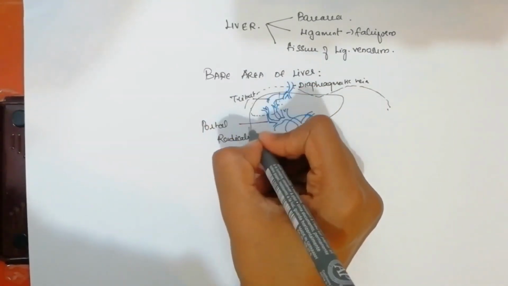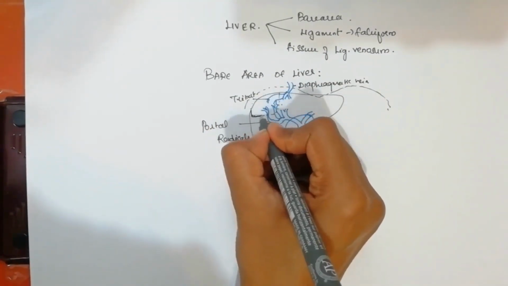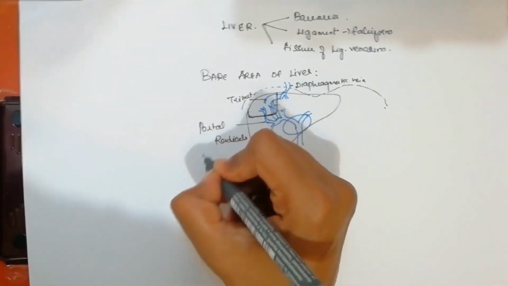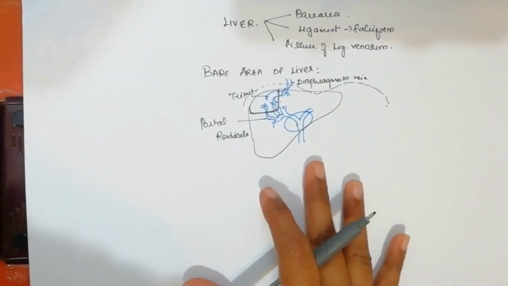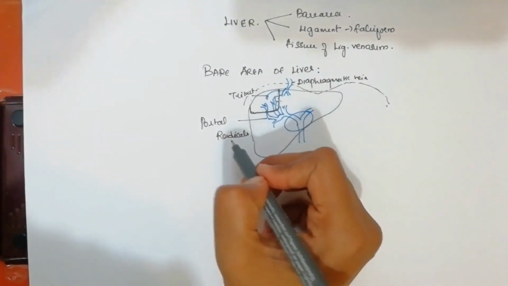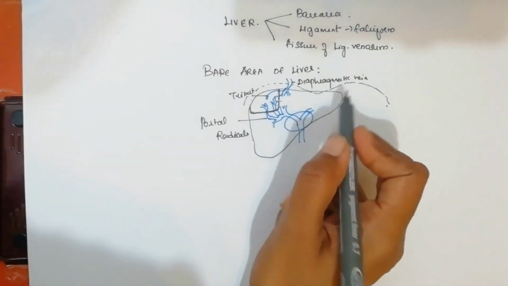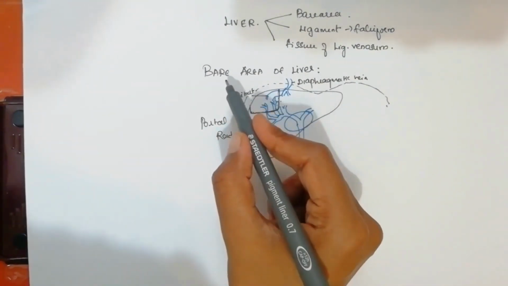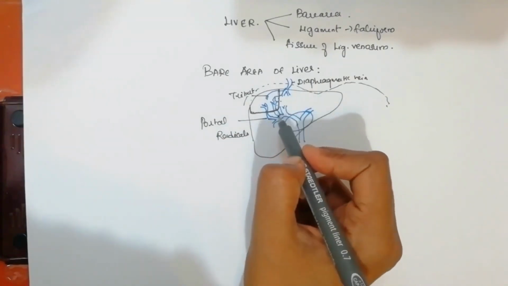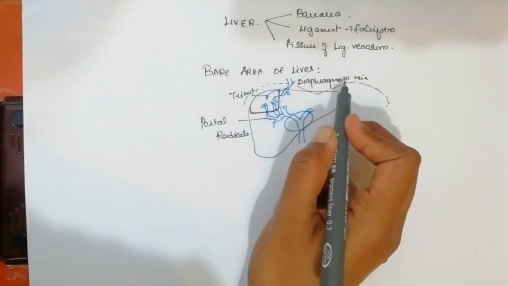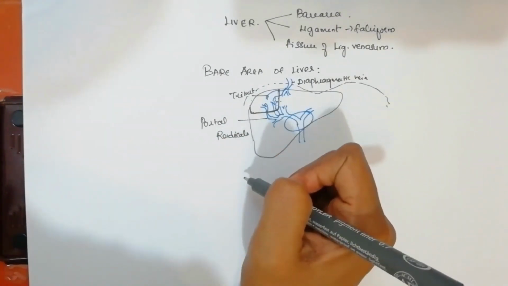These two are getting anastomosed in this bare area of liver. So this area is called the bare area of liver, where we have anastomosis between portal veins, that is portal radicals, and systemic veins coming from the diaphragmatic vein. So that is the situation at the bare area of liver, and the veins contributing are the diaphragmatic veins and portal radicals.